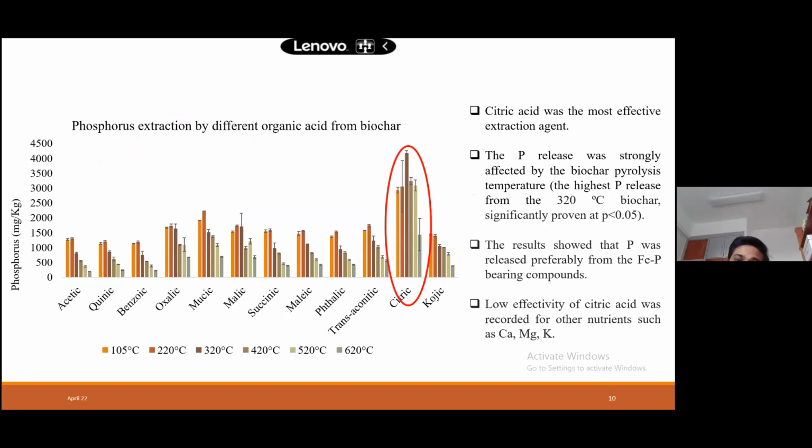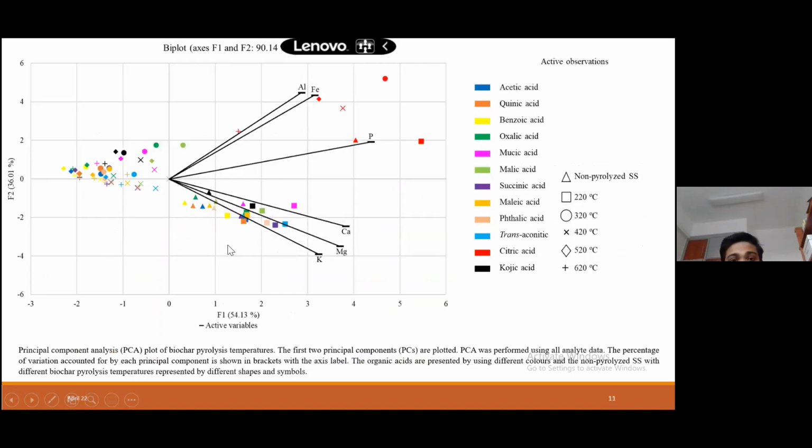We got the same results. The citric acid is the highest. Citric acid is the most effective one for phosphorus extraction from biochar. So in future, it will be recommended to use citric acid for phosphorus extraction from biochar. Now I will show you the different nutrients we extracted by different acids.